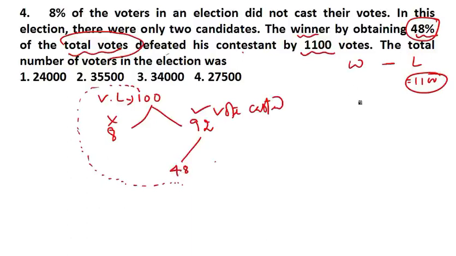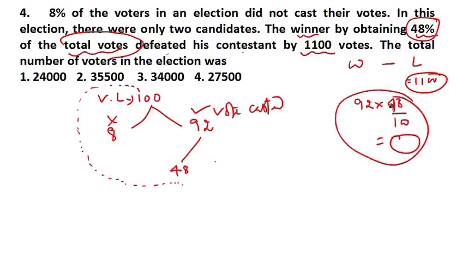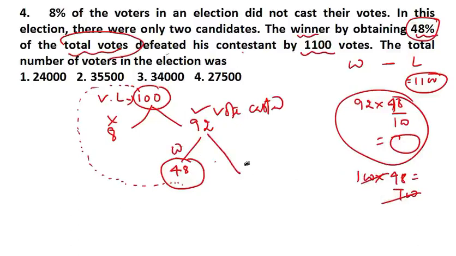Now you don't have to take out 48% of the vote cast. If you do, you will get something else. But here you have to take out 48% of what? Of 100. Understand? Here it is asking you 48% of the total vote, meaning this is the total vote. If you take 48% of 100, it will be 48 only. I hope this is clear. 48 by 100, this 100 will get cancelled, you will get 48. Now this is the winner and this is the loser.